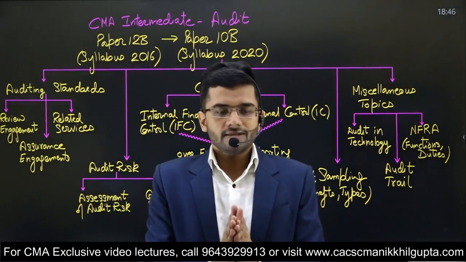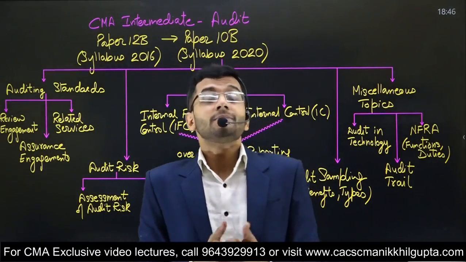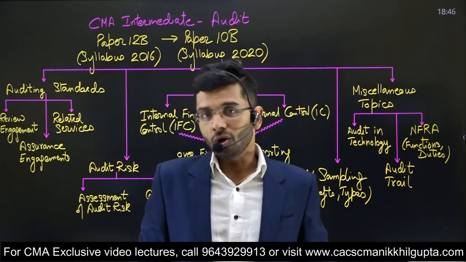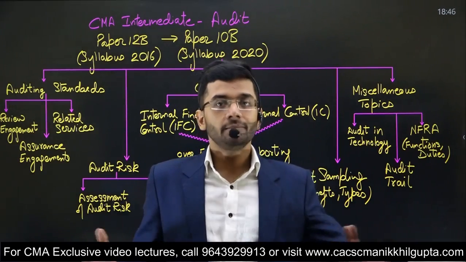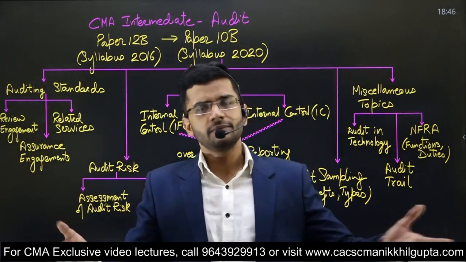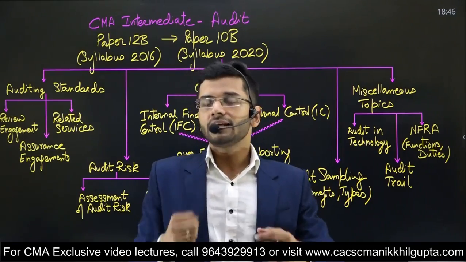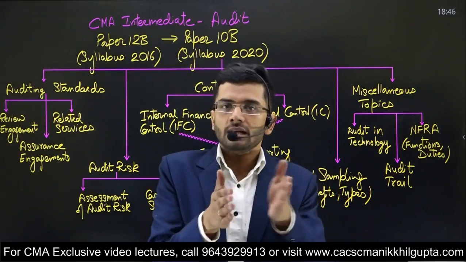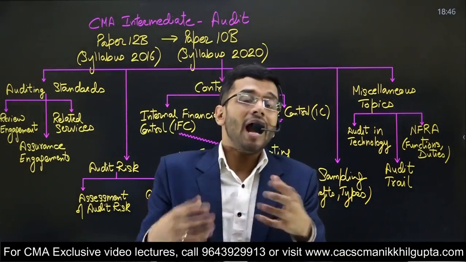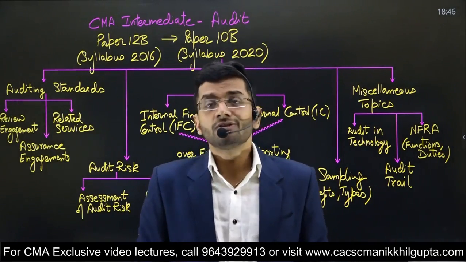In this particular video guys, we are going to discuss 5 important changes which have been introduced by the syllabus 2022 in your audit subject. Intermediate audit, which is of 50 marks, clubbed with company accounts, and it has been ever so in the earlier syllabus as well. But now certain important things have been introduced in your old syllabus, in the syllabus 2016, to add on some relevant things which are very important from a regulatory perspective.